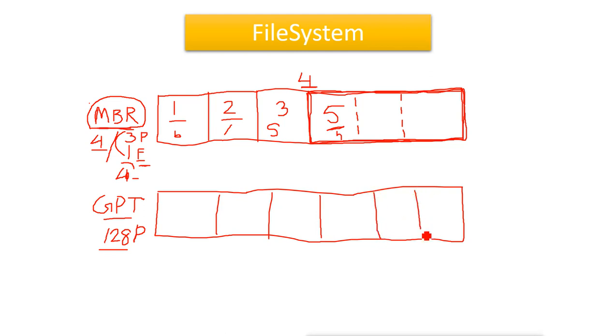But the only problem here for Linux is that we cannot use it to install the operating system. When we install the operating system on a hard disk, it creates MBR by default. Now if we attach another disk and we want to use that disk for data, then we can use that disk with this GPT partitioning style. When we install the operating system, it automatically selects the MBR partitioning style by default, and that is why we are seeing this extended partition there.